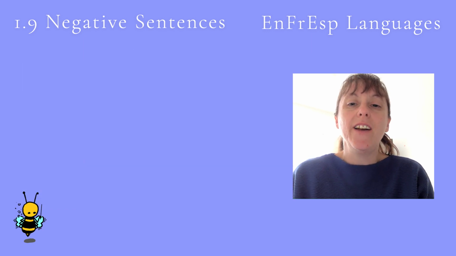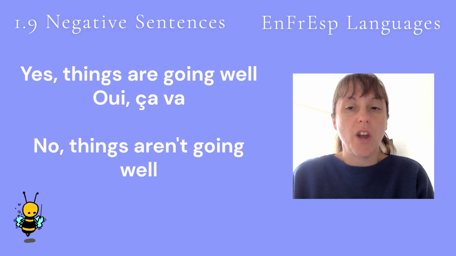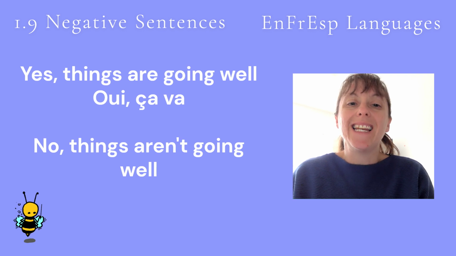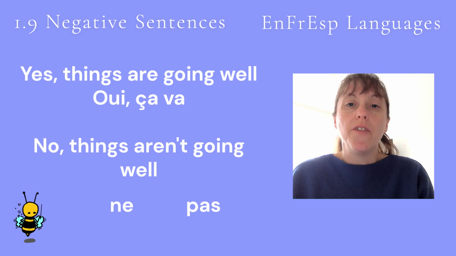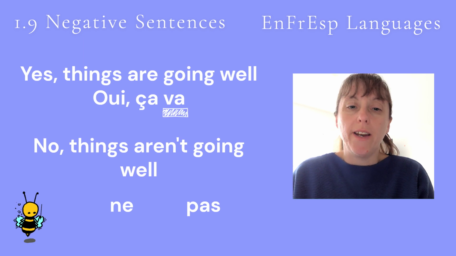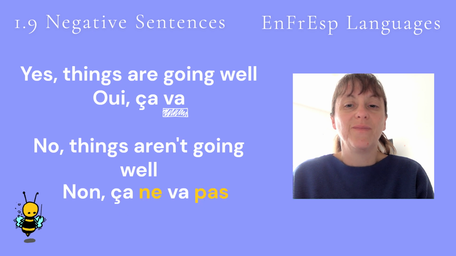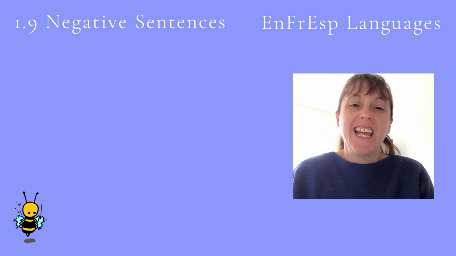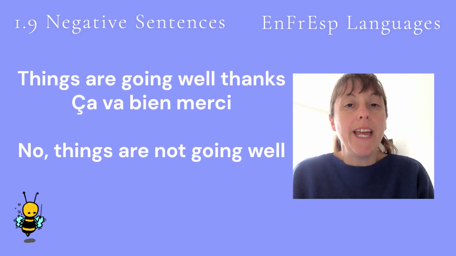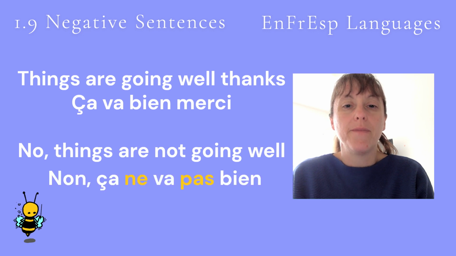So, to say no, things aren't going well, we need to add ne and pas either side of the verb. The verb in this phrase is va, which means going. So, to make oui, ça va negative, we say Non, ça ne va pas. No, things aren't going well. And to make ça va bien, merci negative, we say Non, ça ne va pas bien.